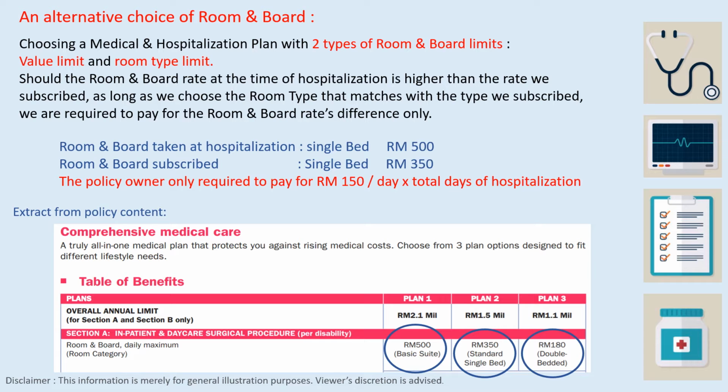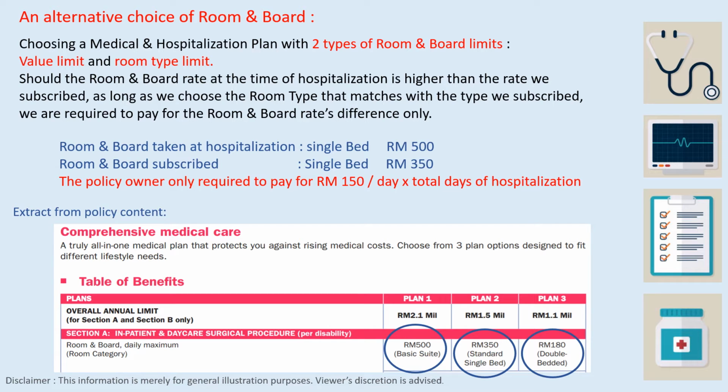For example, room and board taken at hospitalization is a single bed room that costs 500 ringgit per day. But the room and board subscribed is single bed 350 per day. You can see that there is a 150 ringgit difference in the room and board rate. The policy owner is only required to pay for 150 ringgit per day times total days of hospitalization.